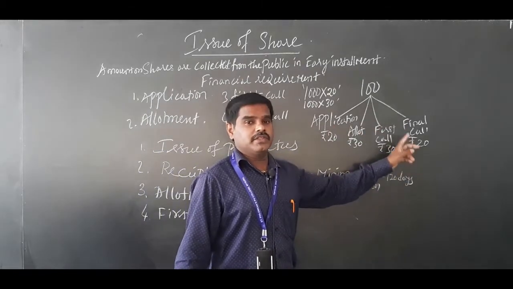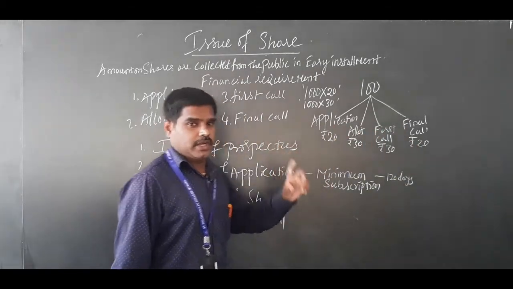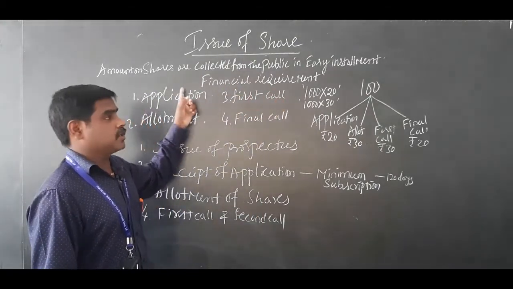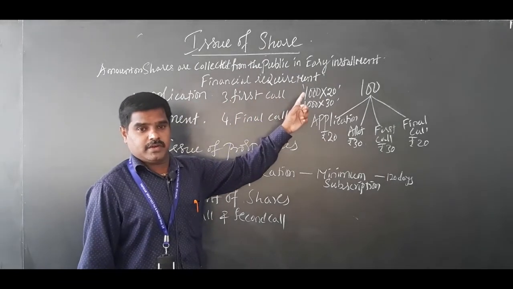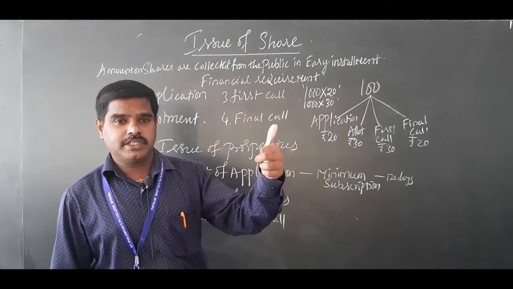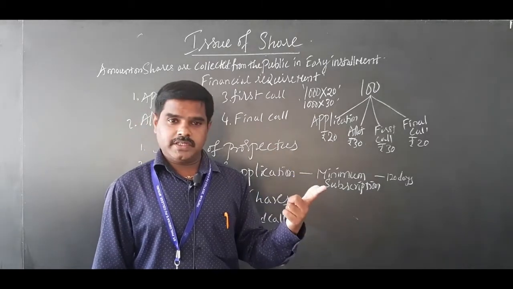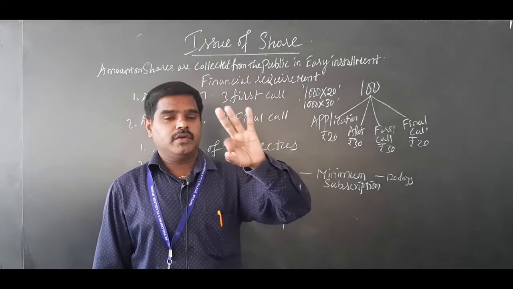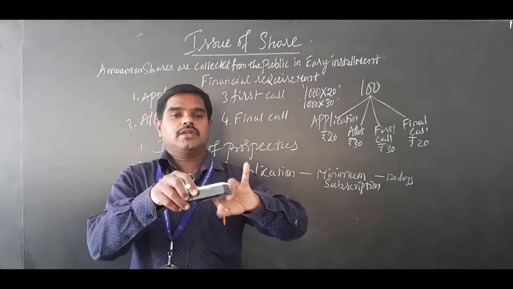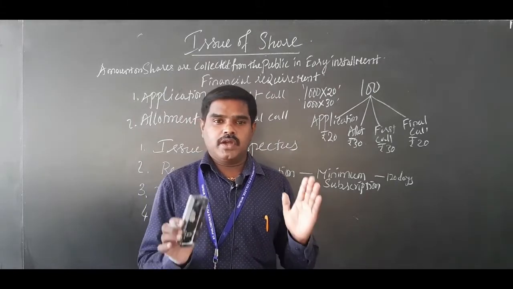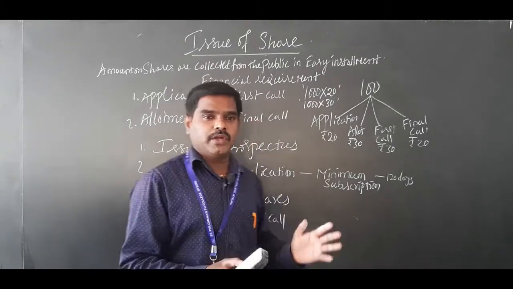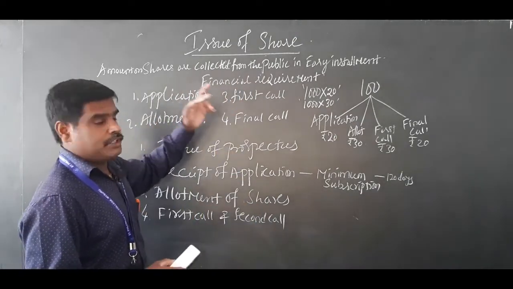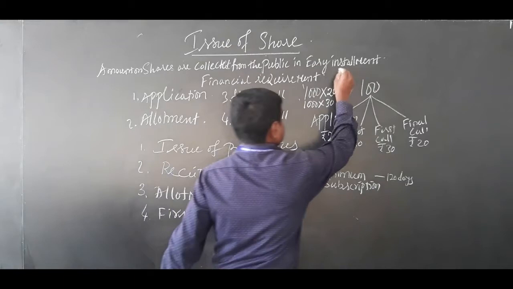You have to pay final call, means we have to pay final call. Okay, so I repeat again, amount on shares is collected from the public in easy installments depending on the financial requirement. The installments may be application, allotment, first call, and final call or second call. Otherwise, sometimes only three installments: application, allotment, and first and final call. It depends on the company. So depending on the company, they decide how it will be. Okay, so that is about how a company will issue shares in easy installments.